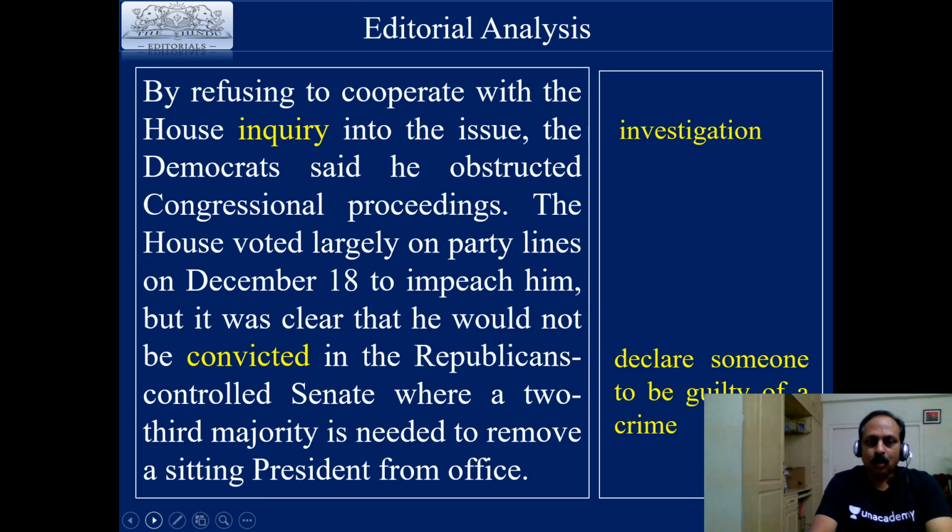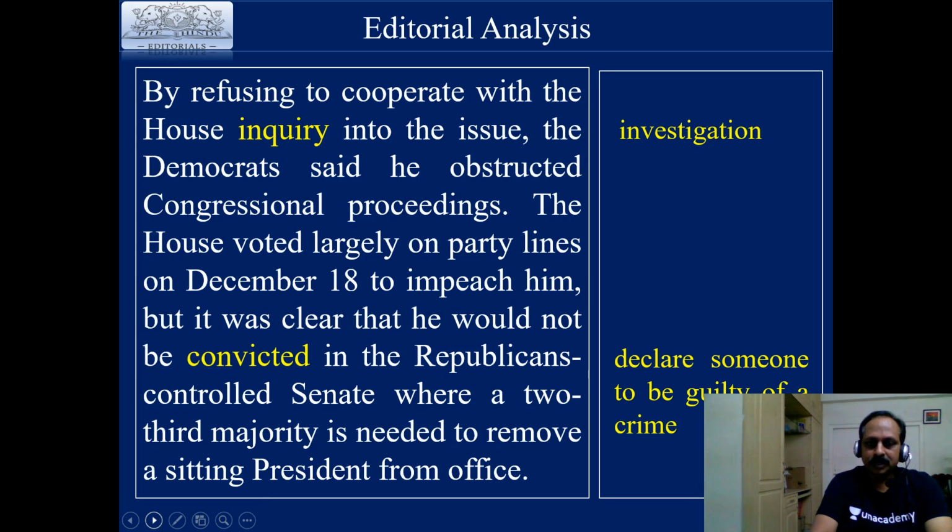By refusing to cooperate with the House inquiry into the issue, the Democrats said he obstructed congressional proceedings. This is a reason to get the impeachment charges triggered. There's one word, inquiry. You all must be knowing that, investigation.